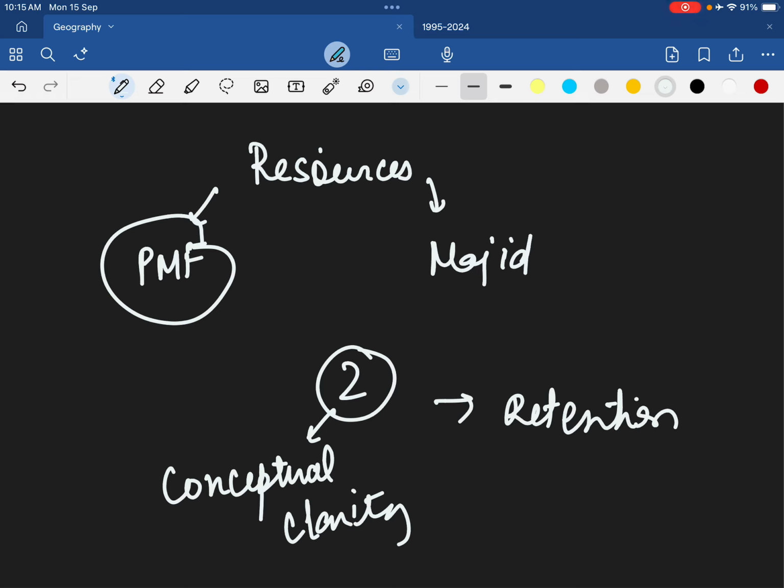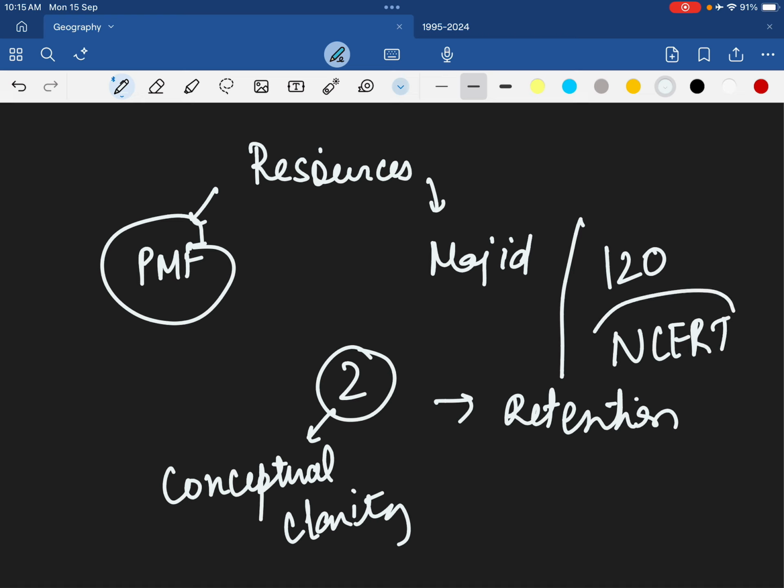I have not personally referred to it, so I cannot comment much on it. But my point is, अगर आपको सिर्फ around 120 pages के NCERT याद करनी है, your only focus should be NCERT, and in order to understand NCERT, you can also refer to videos.